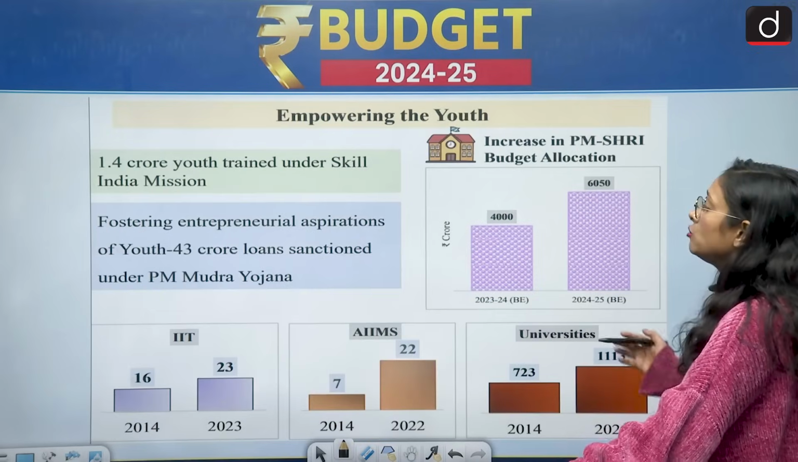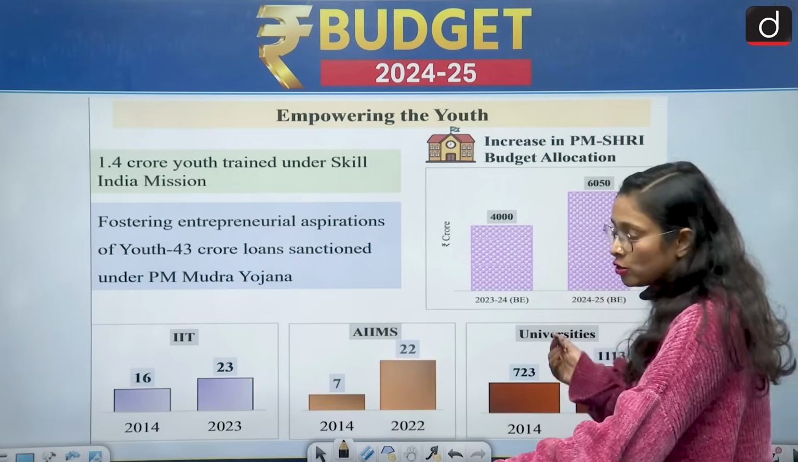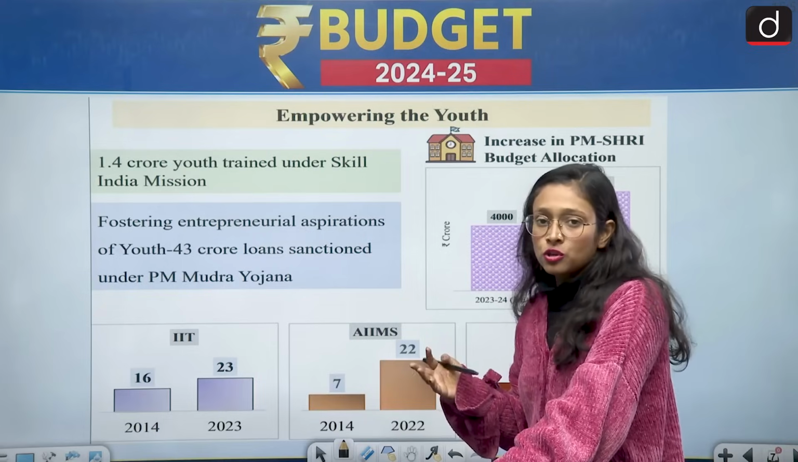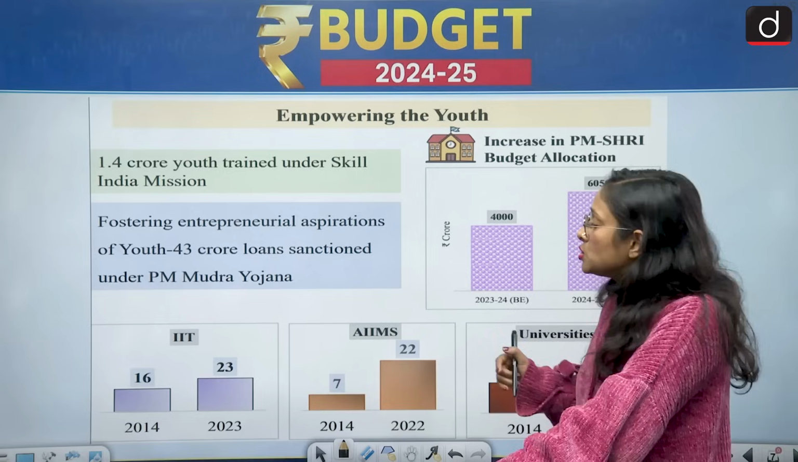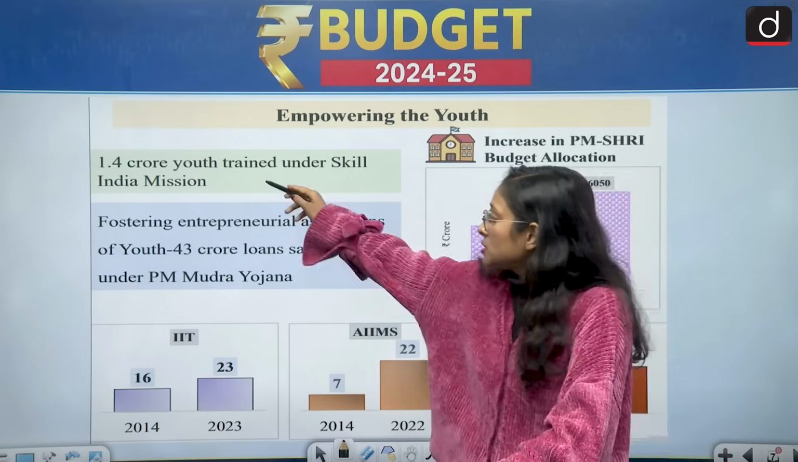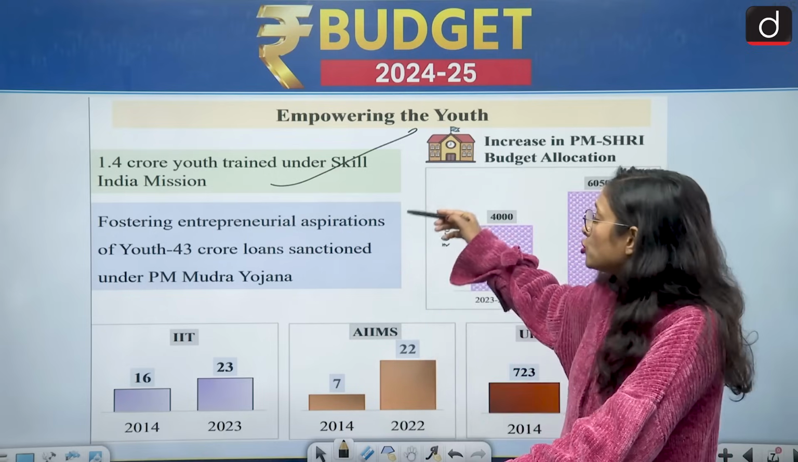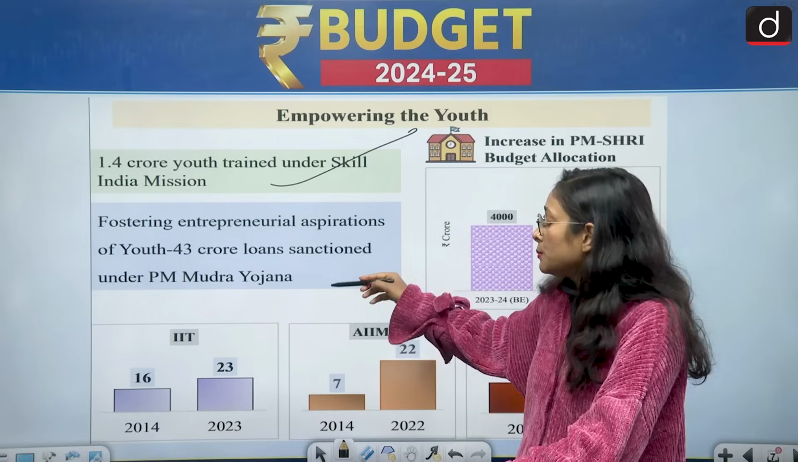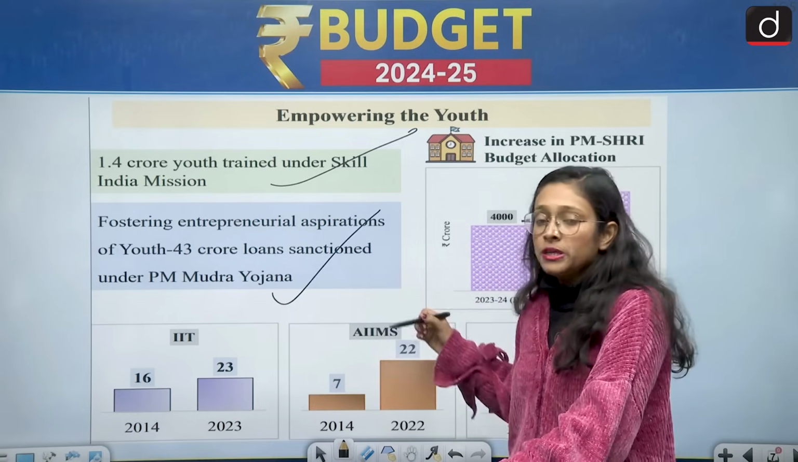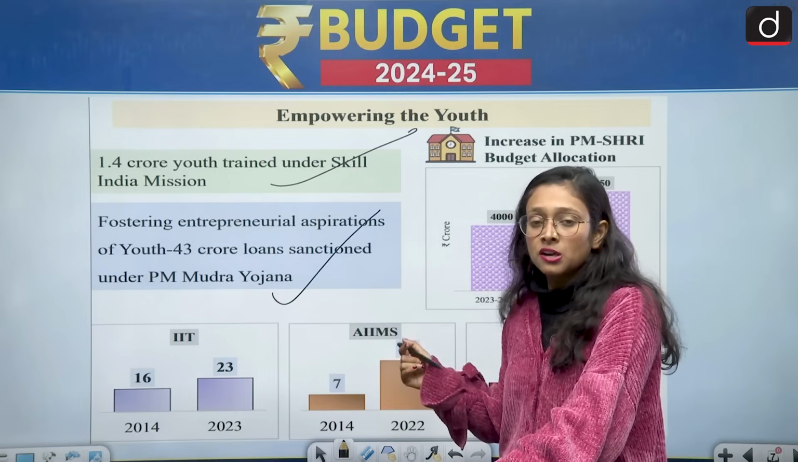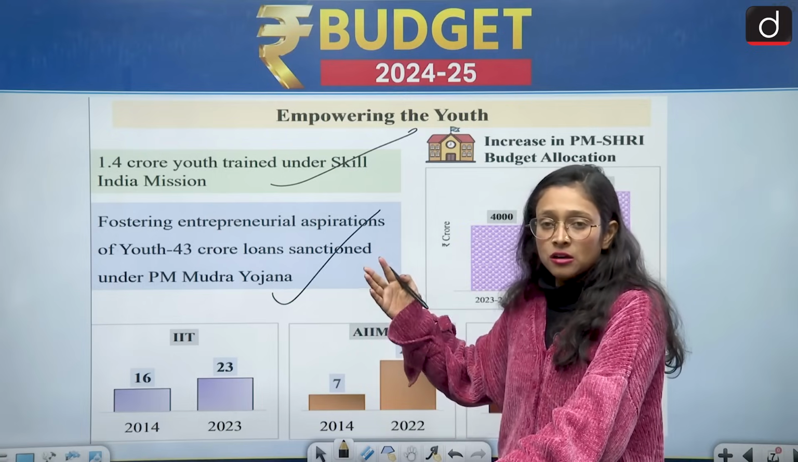Next slide is about empowering the youth. As I had already discussed in the introduction, the government is going to focus on Yuva, which is youth. So 1 crore youth trained under Skill India missions, and fostering entrepreneurial aspiration of youth, 43 crore loans sanctioned under PM Mudra Yojana. So PM Mudra Yojana is dedicated to non-corporate and non-farm sector, under which different category of loans